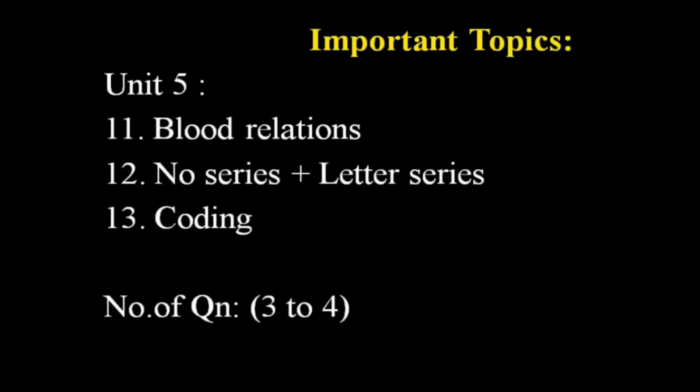And this coding one, right? America is coded as something, and what will be the coding of Australia, like some questions will be there. Coding questions will be there, and it is very easy to secure all 3 or 4 marks from this chapter, unit number 5. And the 5th unit is logical reasoning, right?